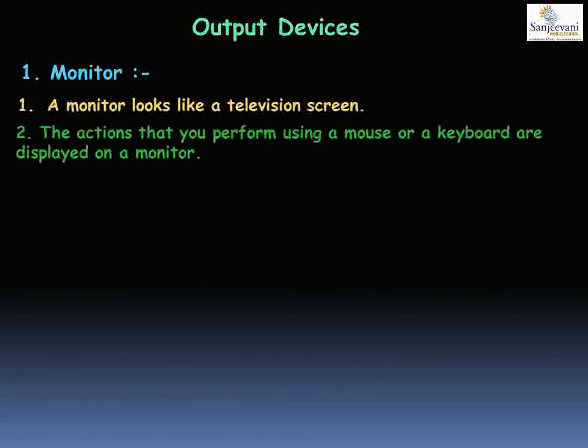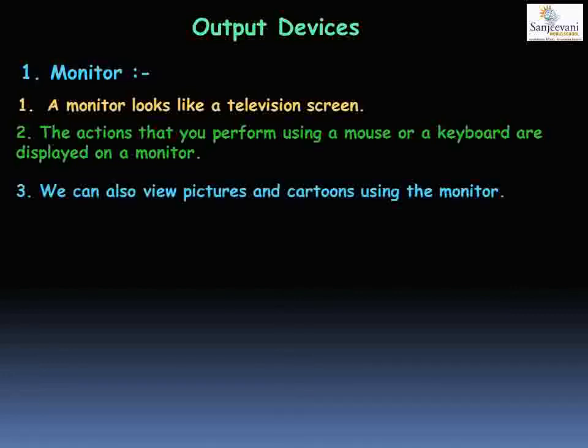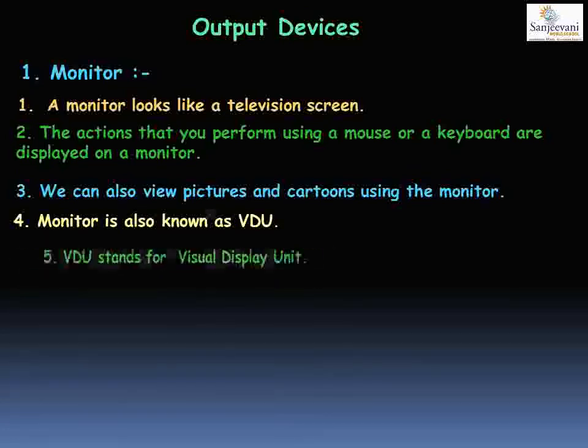The actions that you perform with the help of input devices like the mouse or keyboard are displayed on the monitor. We can also view pictures and see movies through monitors. Monitors are also known as VDU. VDU stands for Visual Display Unit.